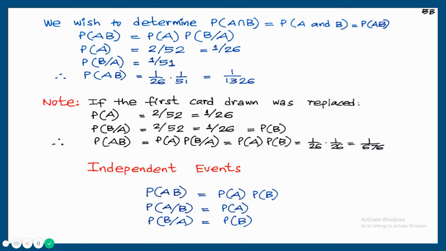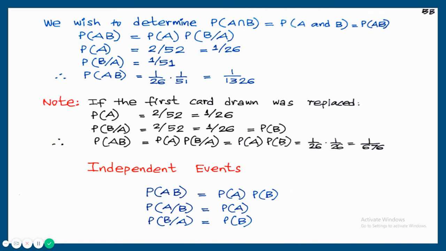We wish to determine probability of A intersection B. Probability of A intersection B means probability of A and B, which can also be written as probability of AB. Probability of AB is equal to probability of A into probability of B by A, according to the previous conditional probability definition. First we calculate probability of A, that is probability of occurrence of red ace in the first experiment.